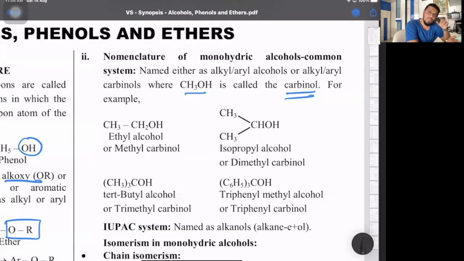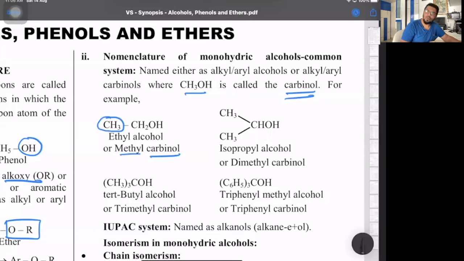The carbinol system is from methyl alcohol, replacing the H by alkyl groups. That was the old system of naming. So look at that. Ethyl alcohol is also called methyl carbinol, because you substituted an H of methyl alcohol by a methyl group. So CH3CH2OH technically was CH3OH, substituting one H by a methyl group.